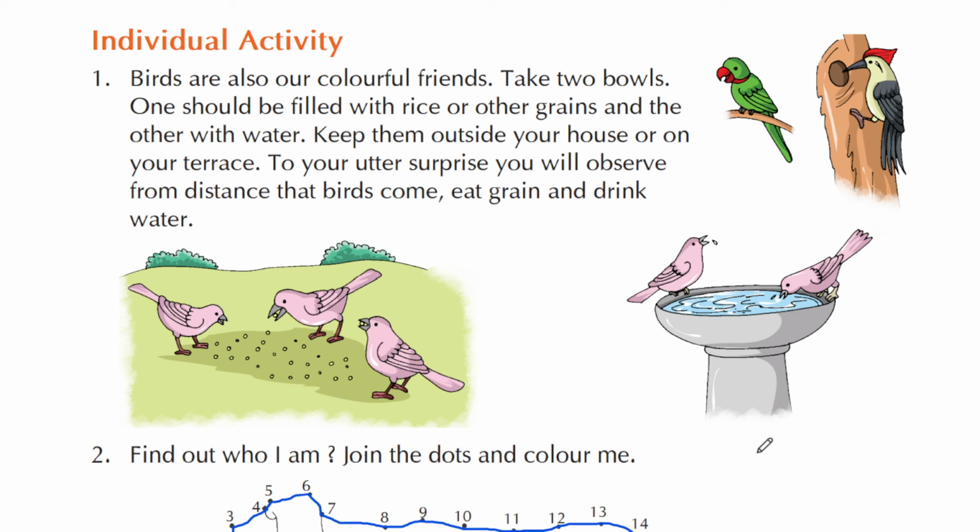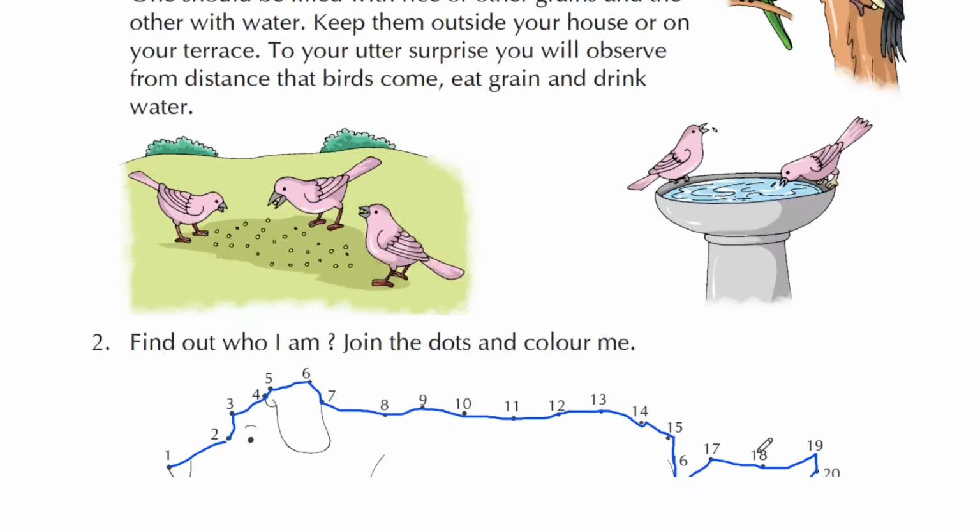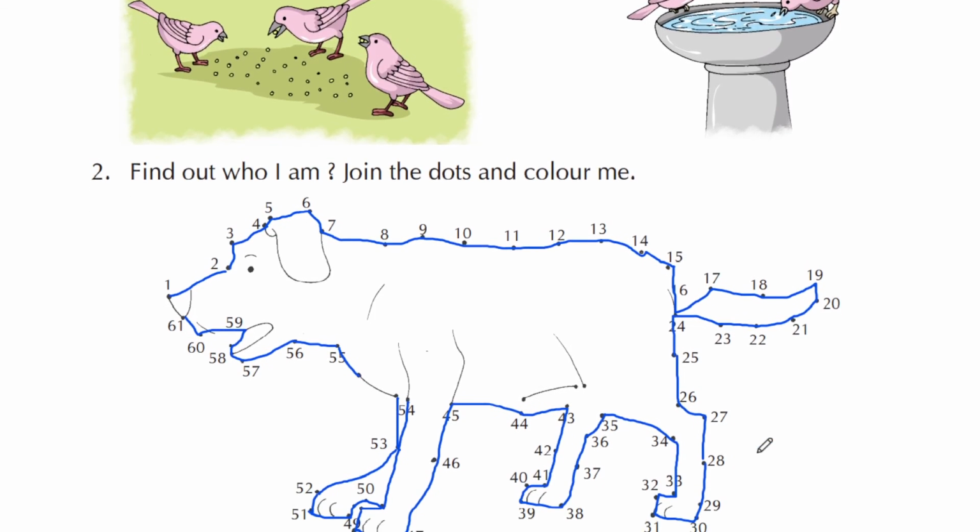To your utter surprise, you will observe from a distance that birds come, eat grain and drink water. You will be surprised to see that birds are coming to your terrace or outside your house to eat the grains and drink water. So students, you can do this activity. By doing this, you are helping these birds. Let's move on to the second activity.